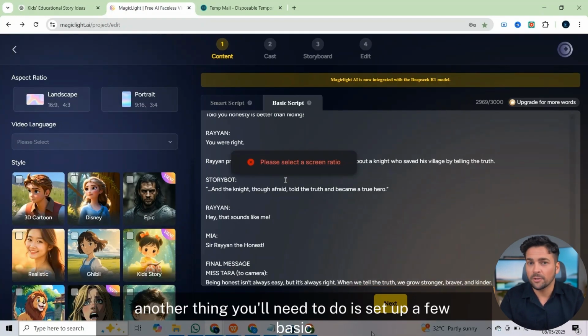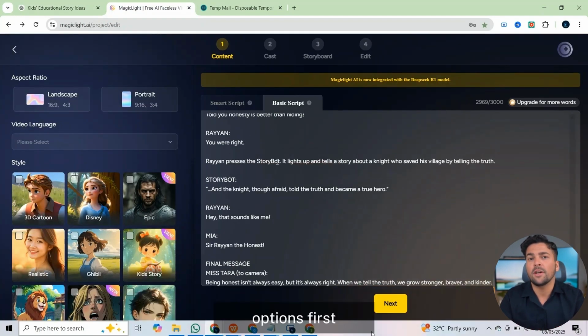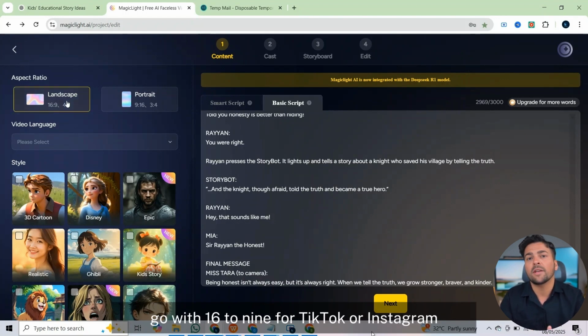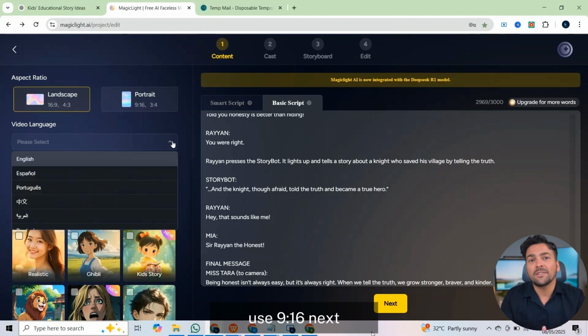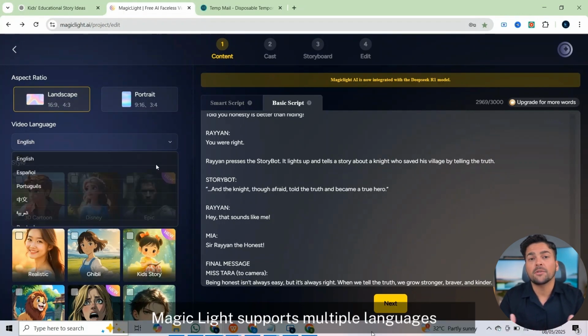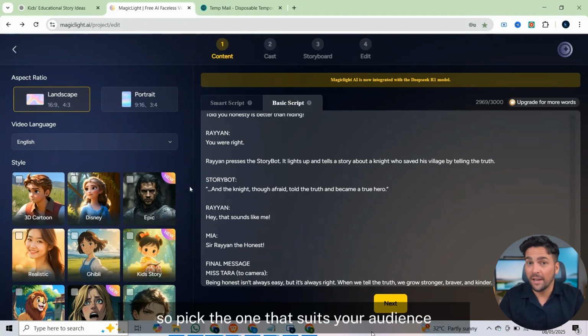Now, another thing you'll need to do is set up a few basic options. First, choose the aspect ratio. For YouTube, go with 16:9. For TikTok or Instagram, use 9:16. Next, select your video language. MagicLight supports multiple languages, so pick the one that suits your audience.